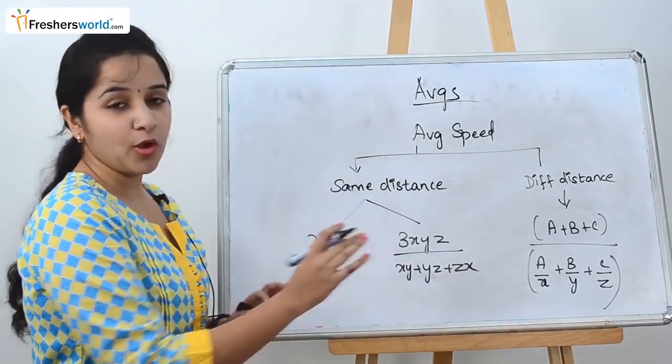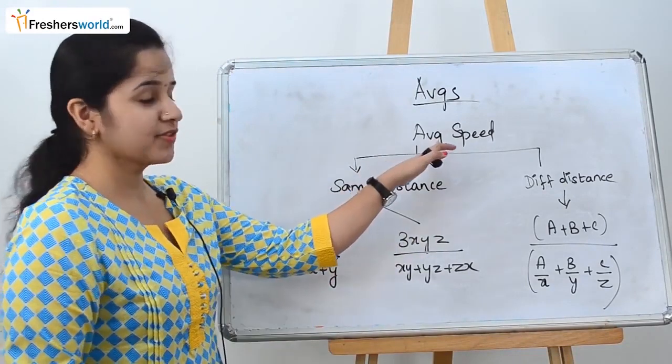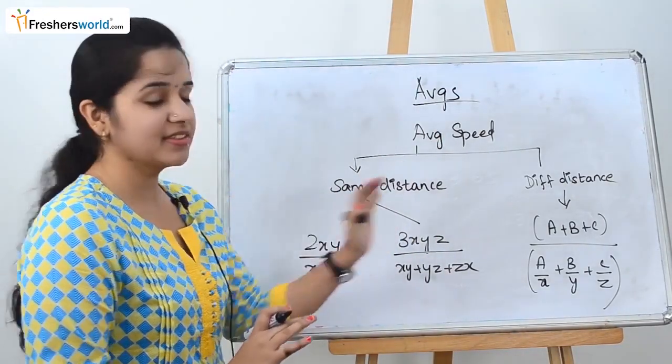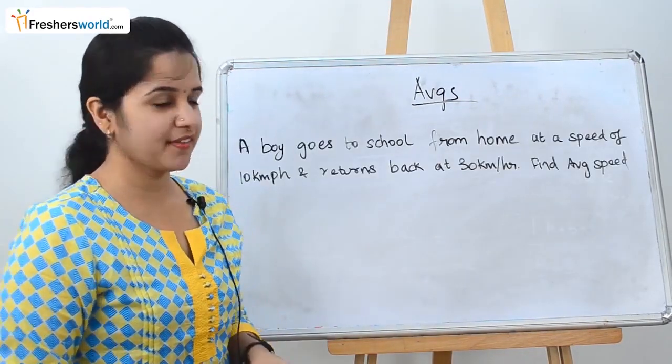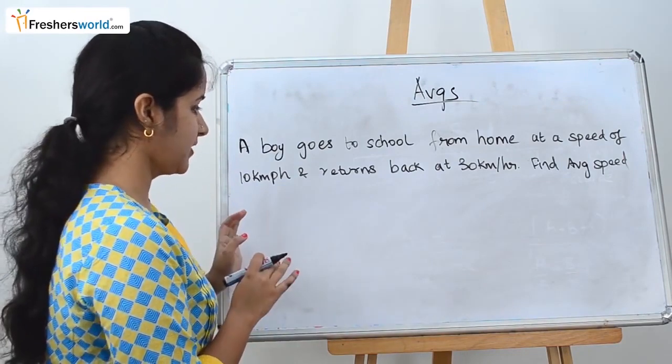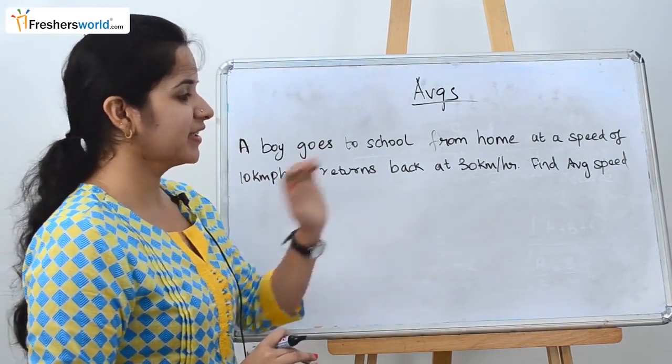So these are the formulas which we should know for solving the average speed problem. Let's solve a couple of questions to understand this concept much better. The question that they have given is, a boy goes to school from home at a speed of 10 kilometers per hour and returns back at 30 kilometers per hour.